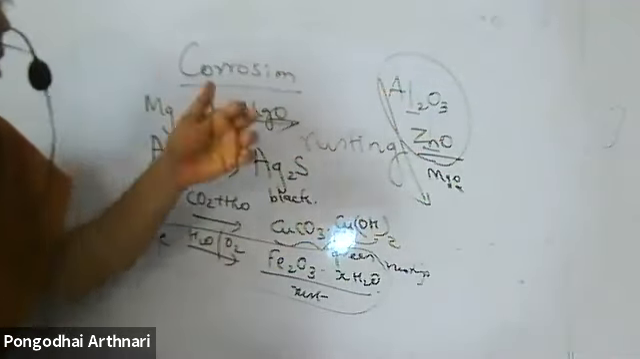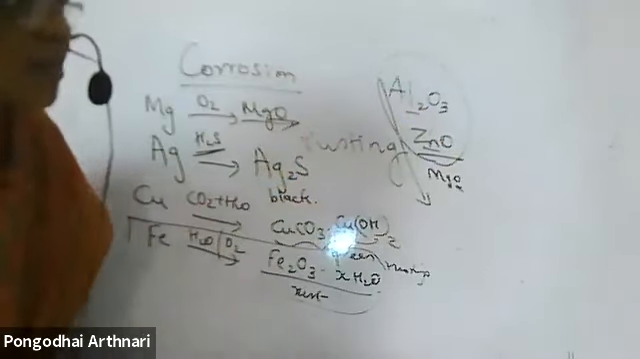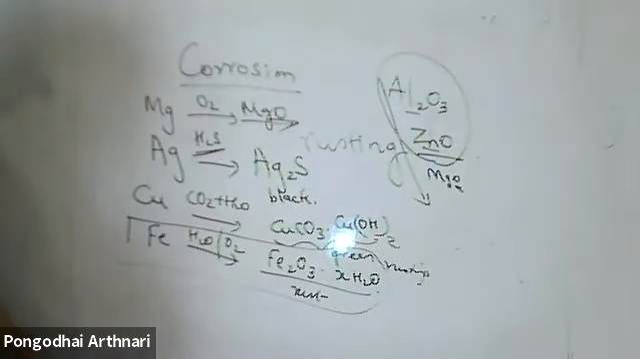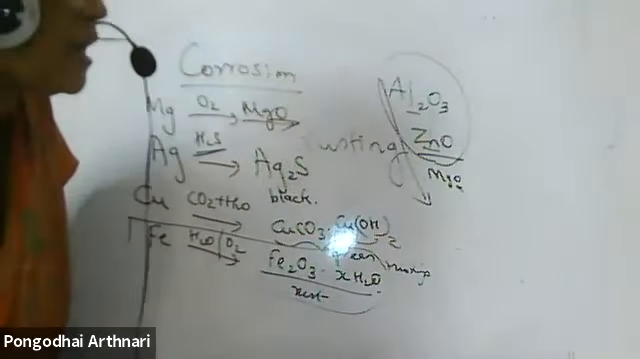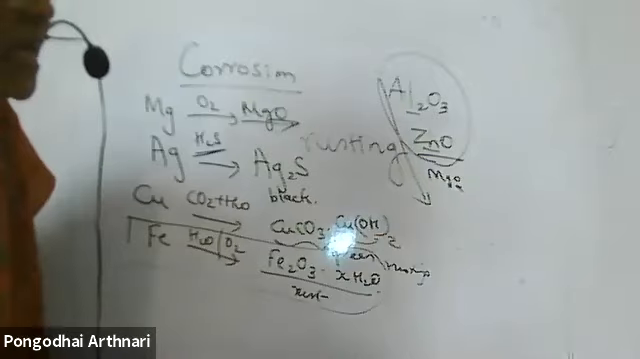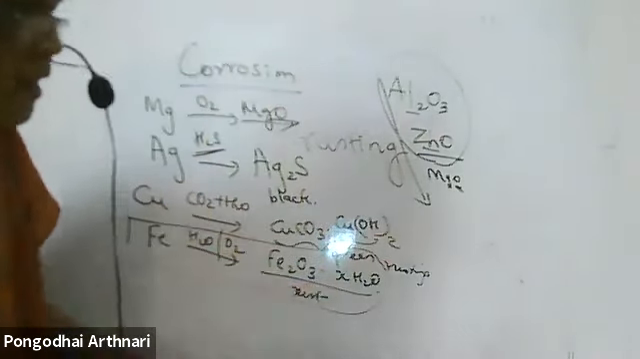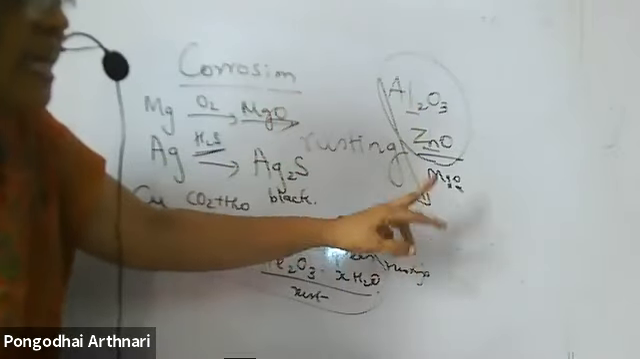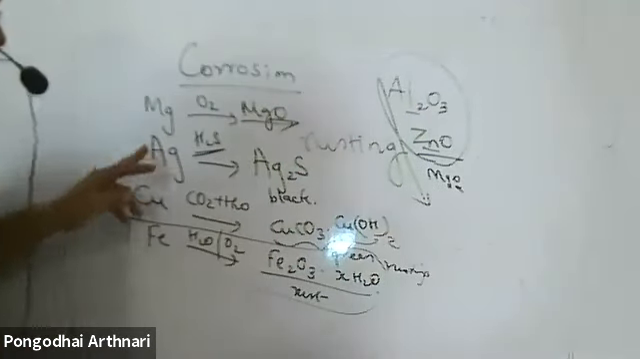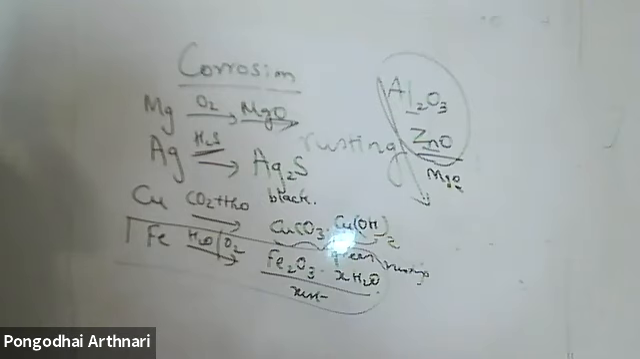Aluminium reacts with oxygen to form aluminium oxide. Zinc reacts with oxygen to form zinc oxide. Magnesium reacts with oxygen to form magnesium oxide. These oxides form a covering over the metal. Thereby, further reaction of the metal is being avoided, so the quality of the metal is being preserved. So in these metals, it's an advantage, whereas in iron and other metals, it acts as a disadvantage.